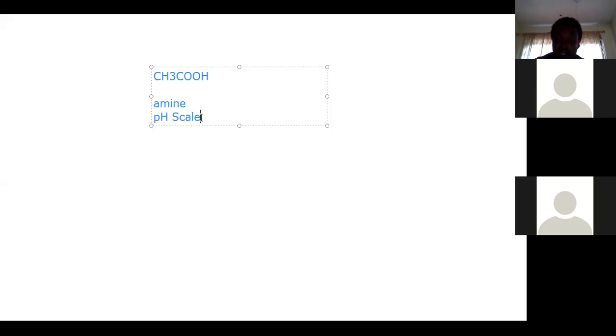A scale is a wide range of numbers or measurements that is able to determine whether something is this or that. So the scale used to express the acidity or alkalinity of a solution is what we call the pH scale. The pH scale measures the hydronium ion concentration in a solution. It also measures the hydrogen ions in a solution.